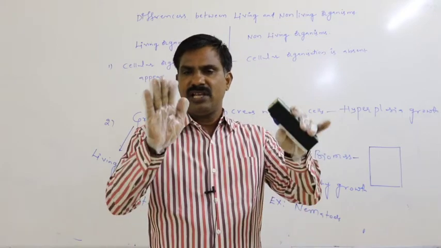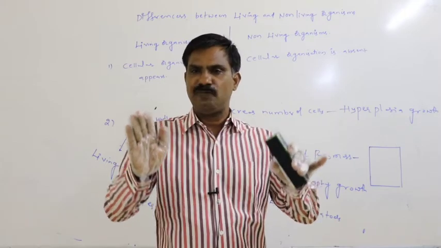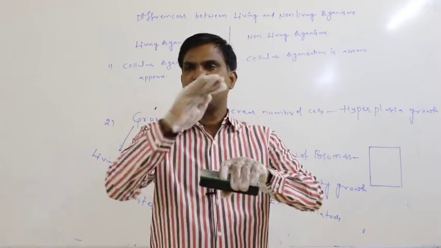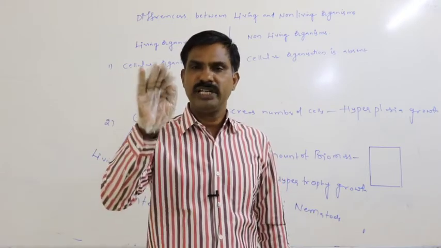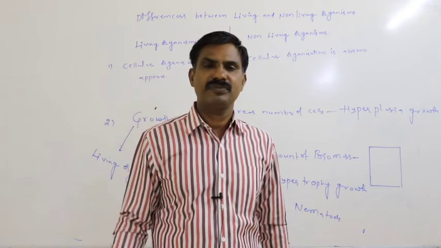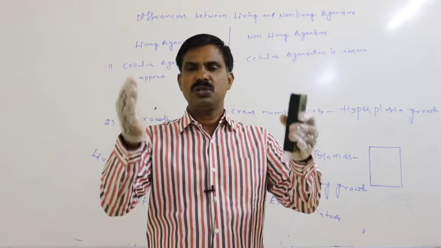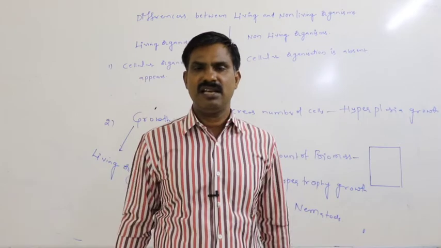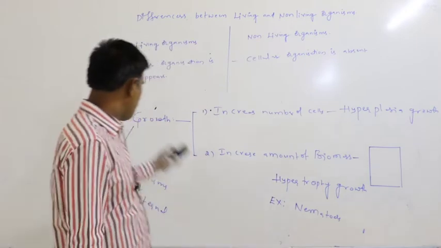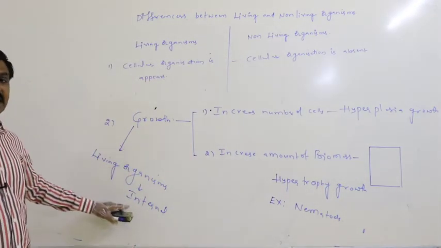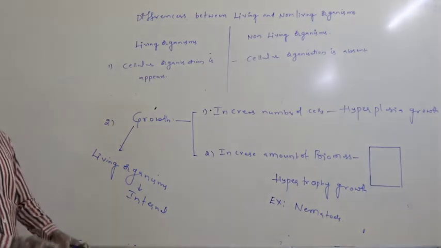So in the case of living organisms, growth does not occur by deposition of material on the surface of the body. Growth does not occur due to the deposition of external material. So definitely in living organisms, inside the body, growth occurs due to an increased number of cells or due to an increased amount of biomass. So growth in living organisms is internal.